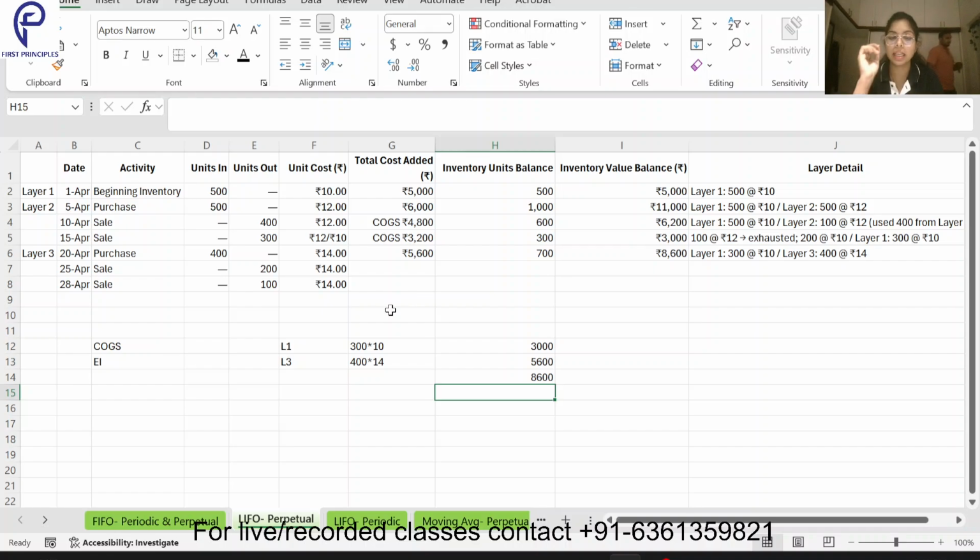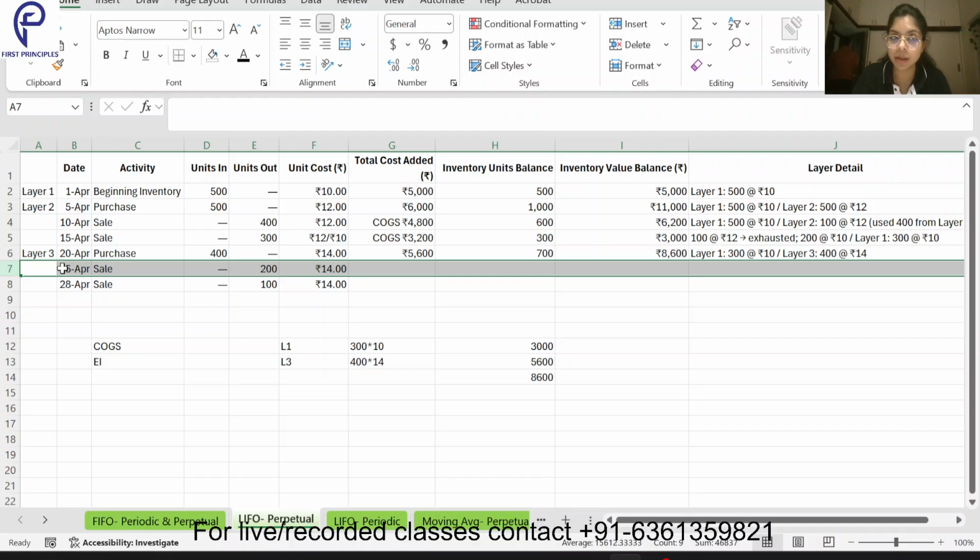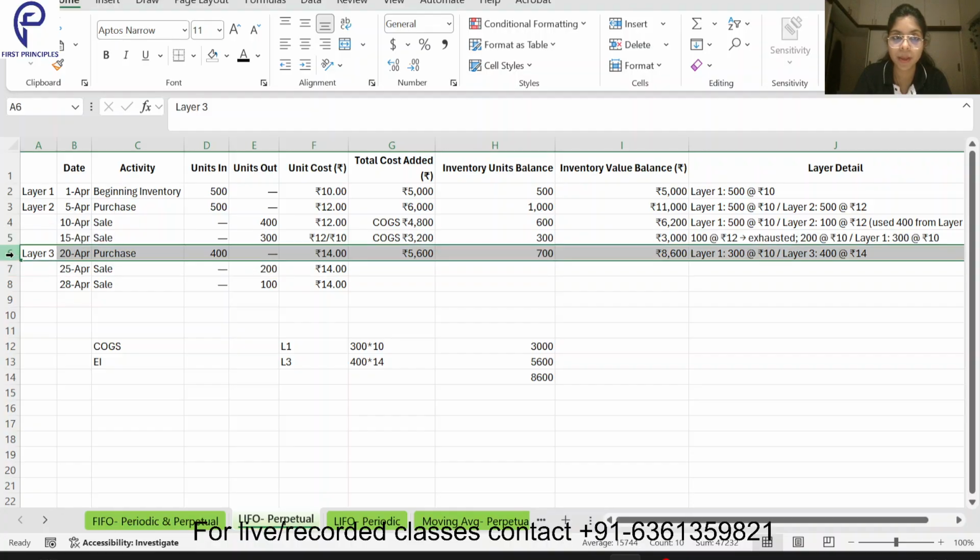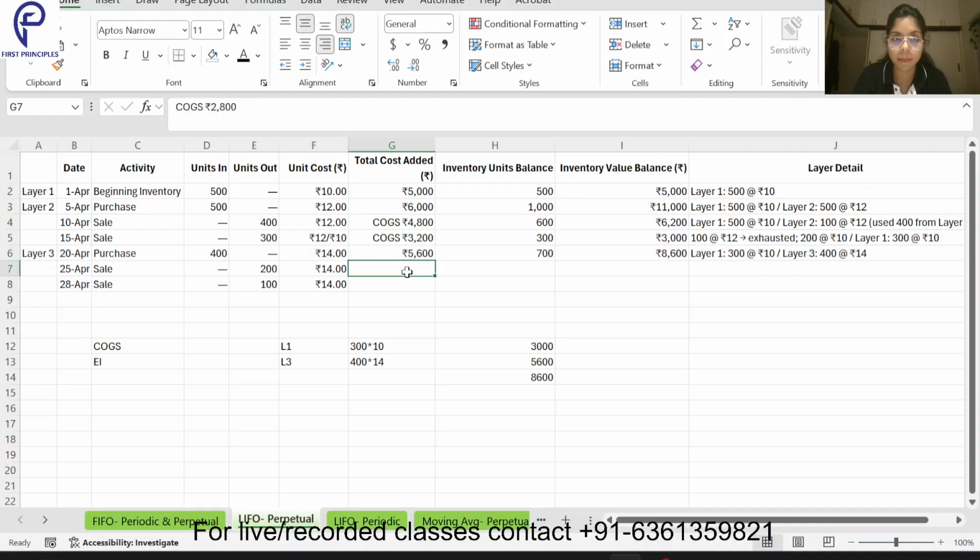Now when I am selling now, so what is this? LIFO perpetual. So I'll update my accounting records here. Which one will I sell? This one I am going to sell. How much is the selling one? So 200 units at the rate 14 I'll sell. So my cost of goods sold will become 2800. How much will be my inventory left? 700 minus 200, 500 is my inventory balance.